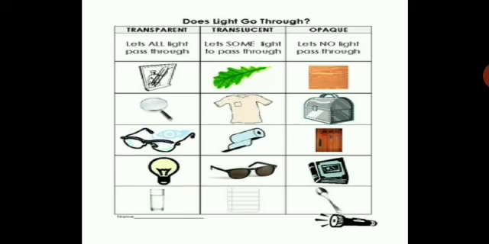For opaque, here you can see plywood, bag, book, spoon. They will not allow light to pass through them. So these are some examples you see in your day-to-day life. You can easily make out in your mind what kind of material they are made of as per this criteria of passing light through them.